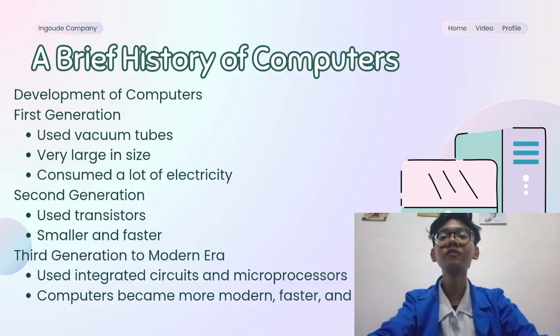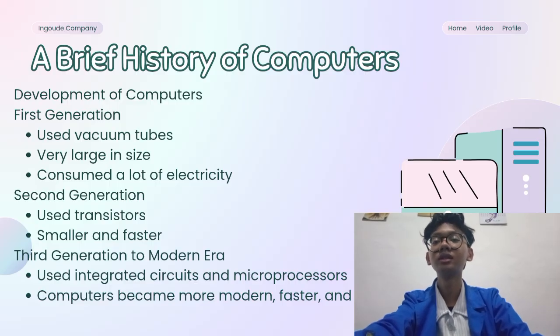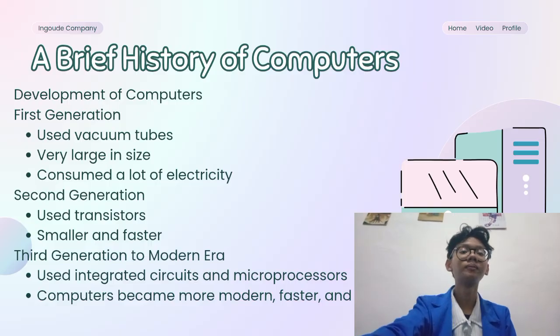Next is a brief history of computers. Development of computers. First generation used vacuum tubes, very large in size, and consumed a lot of electricity. Second generation used transistors, smaller and faster. Third generation to modern era used integrated circuits and microprocessors, and computers became more modern, faster, and practical.